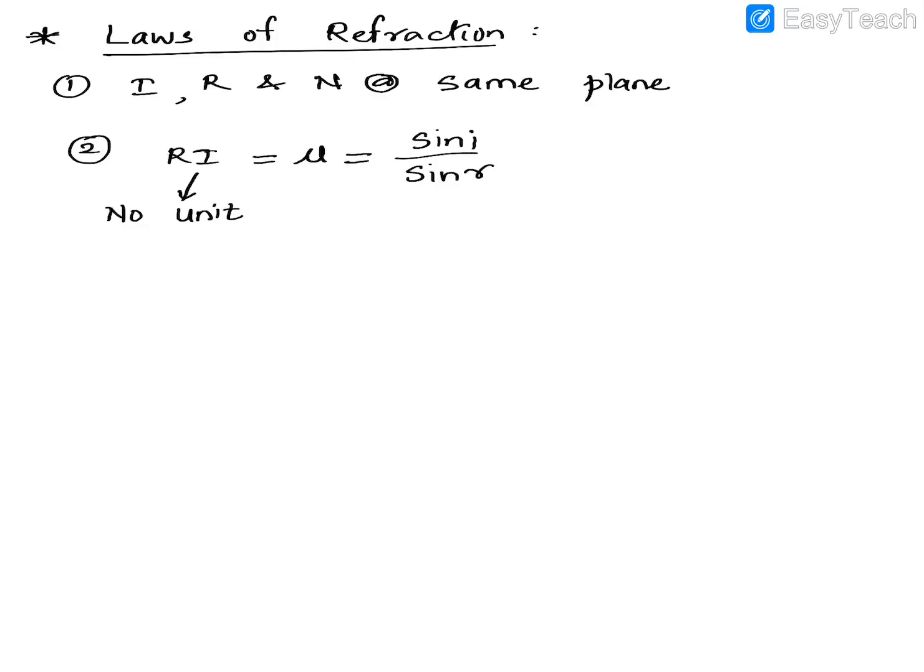Now one more very important thing is how we write this refractive index. If I write 1 mu 2, then 1 and 2 are the names for the mediums. When I say 1 mu 2, it is read as the refractive index of the second medium with respect to the first medium. So once again, we read this as the refractive index of the second medium with respect to the first medium.